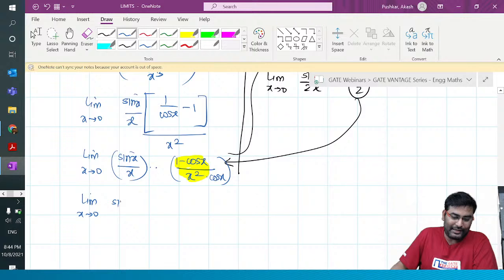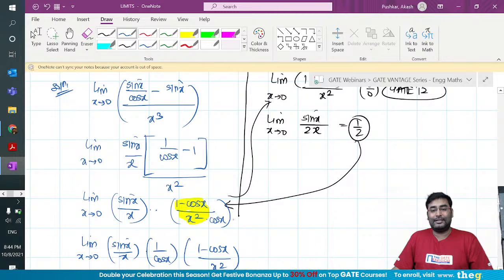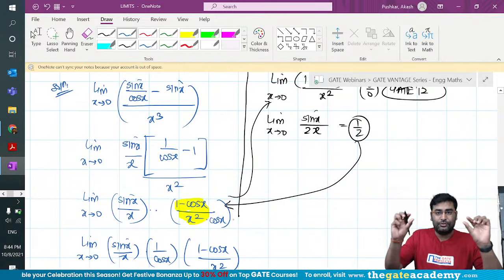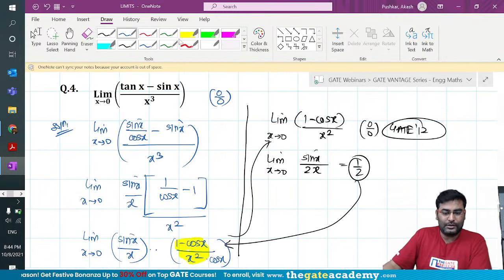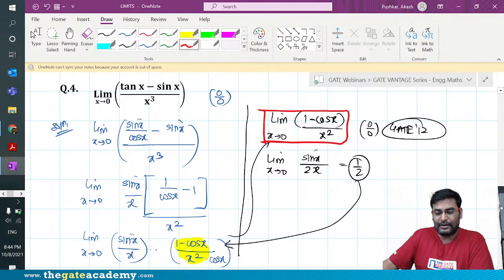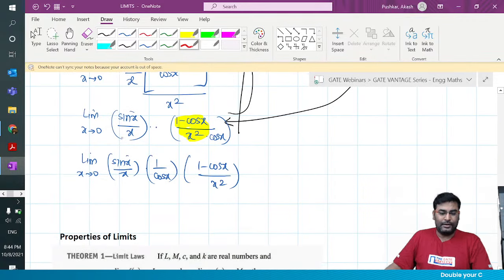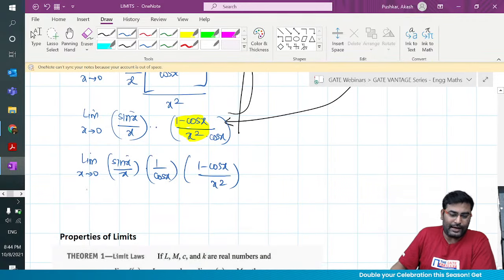So this gives sin x by x into 1 by cos x and 1 minus cos x by x square. My suggestion to you, guys, is that you remember this formula: 1 minus cos x by x square. It should be in your mind as a standard formula, and the answer is half. Okay?